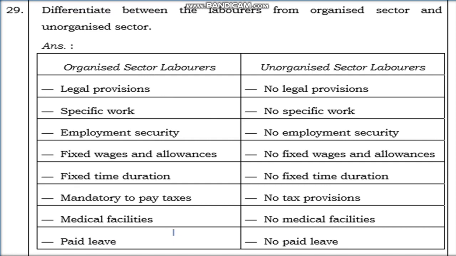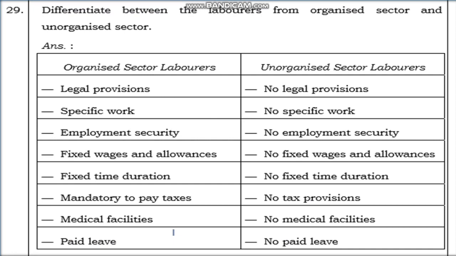So here they are going to ask you what is the difference between the organized and unorganized. See there, in organized there are legal provisions, in unorganized there is no legal. In organized specific work is there, in unorganized there is no specific work. In organized employment security is there, in unorganized there is no employment security. In organized fixed wages and allowances are there, but in unorganized there is no fixed wages and no allowance.